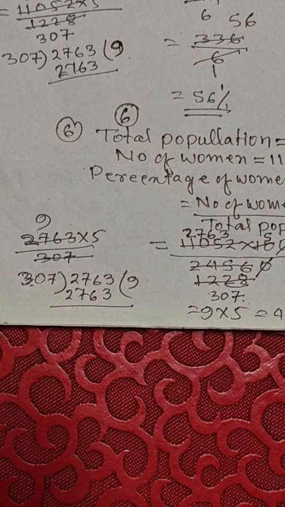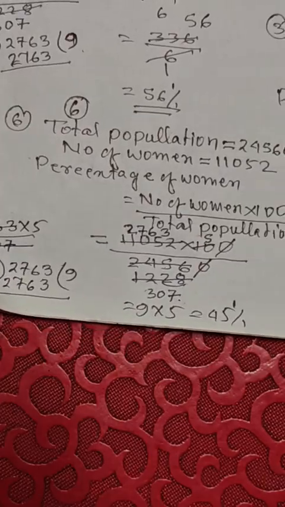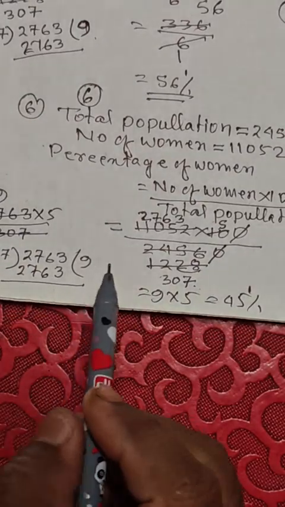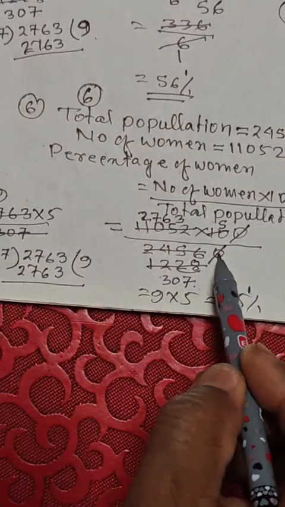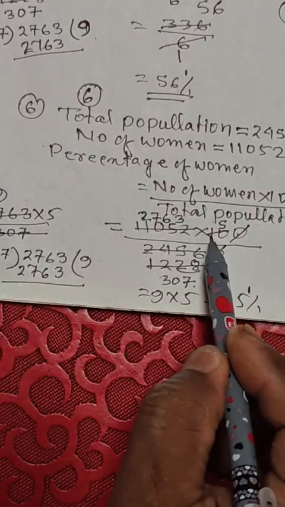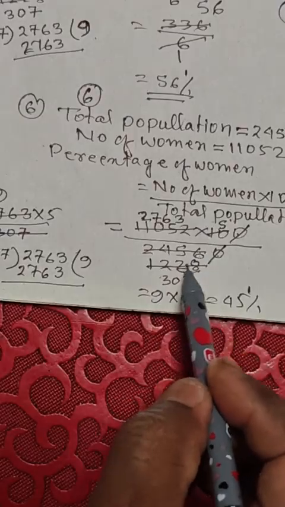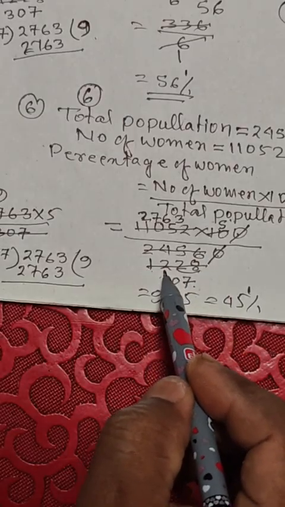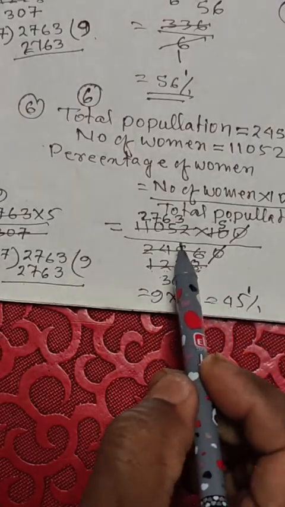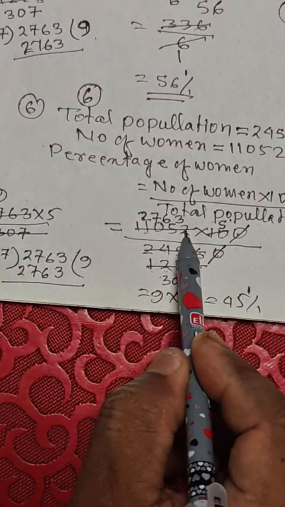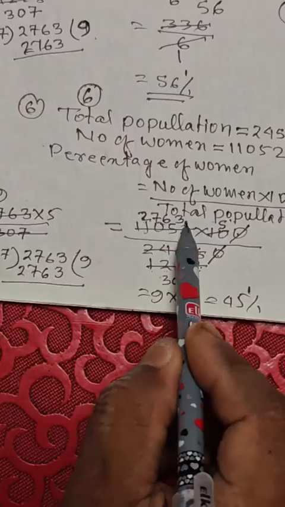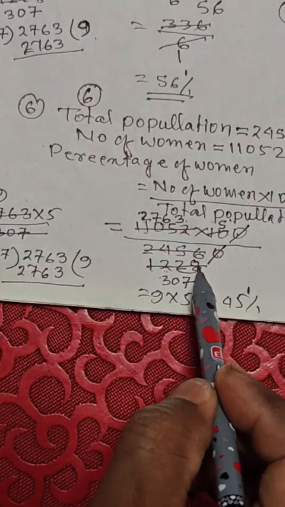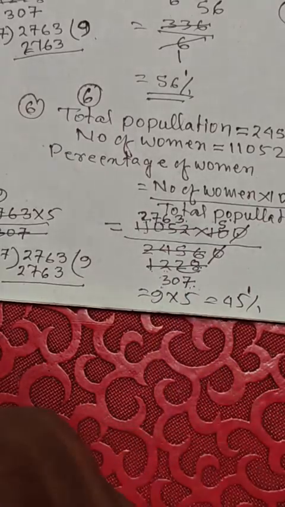Follow the question 6 properly. On simplification, 0 cancel, this is divided by 2, this is divided by 2. 1228, this is divided by 4. 2763, this is divided by 4, we get 307.